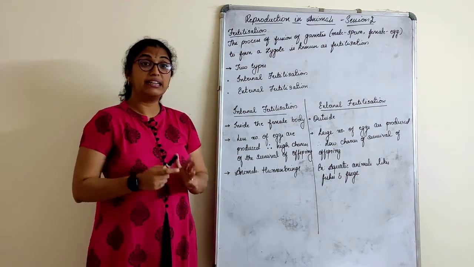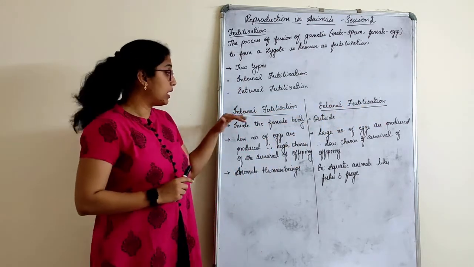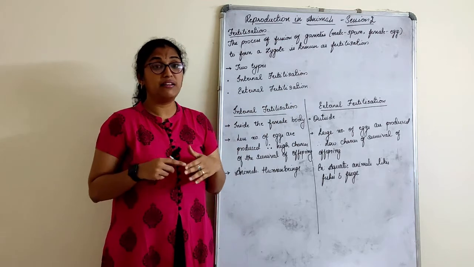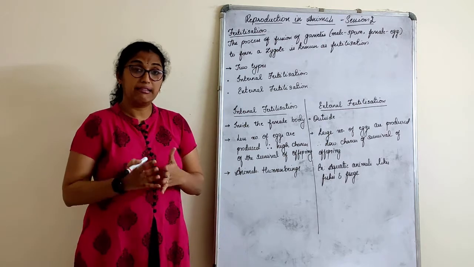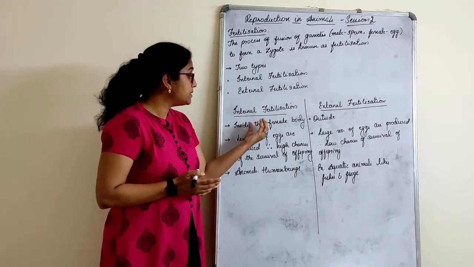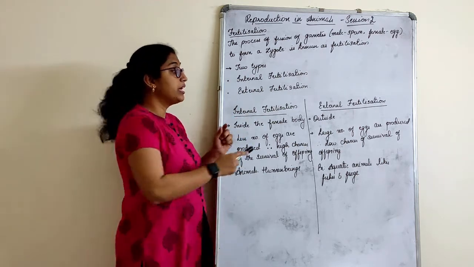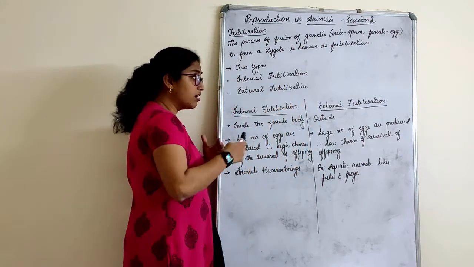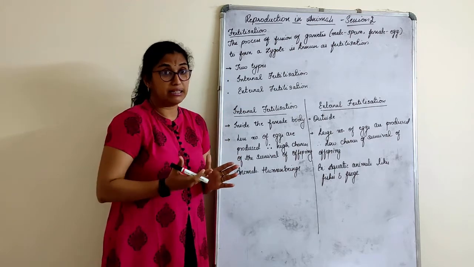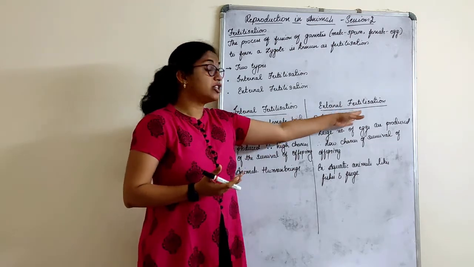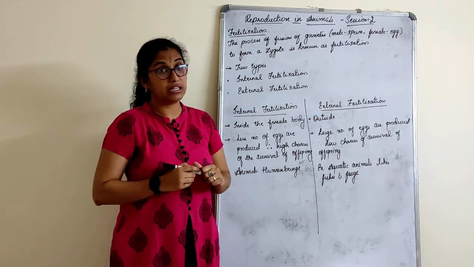Let us first understand the difference between internal fertilization and external fertilization. The name itself will suggest: internal is something happening inside, external is something happening outside. That means the fertilization which happens inside the female body is called internal fertilization. The fertilization which occurs outside the female body, yes children, fertilization can also happen outside the body. We'll understand where. So the fertilization which occurs outside the female body is called external fertilization.